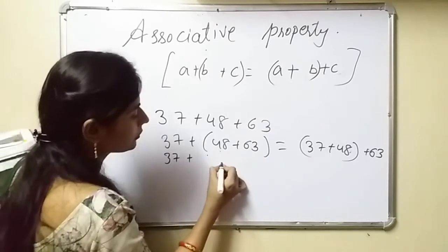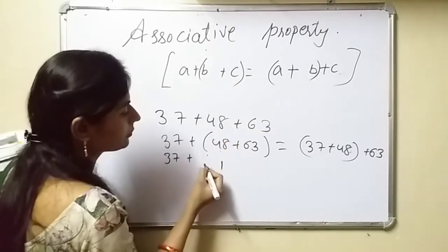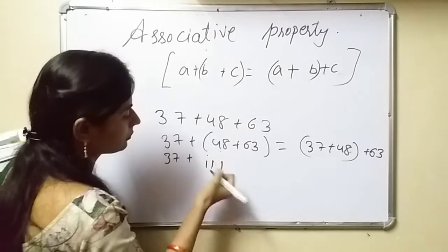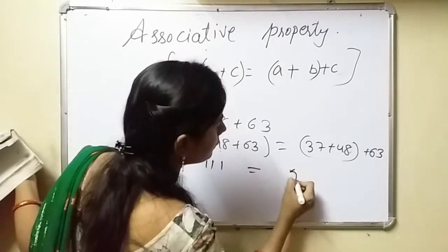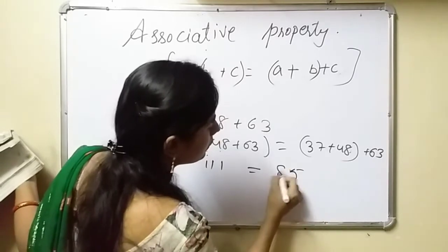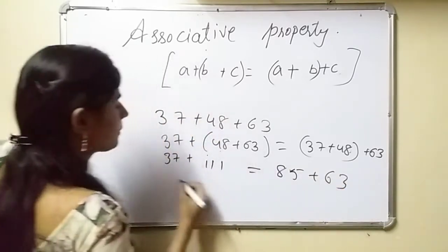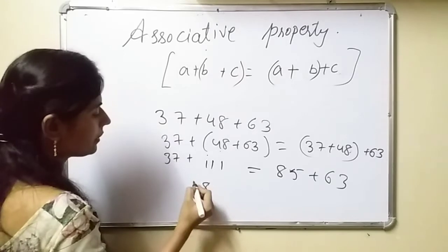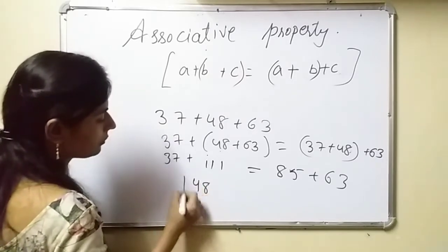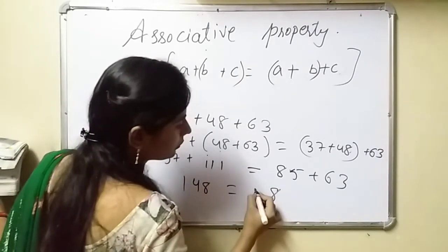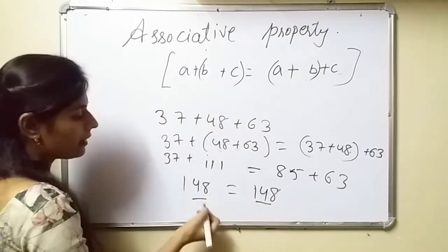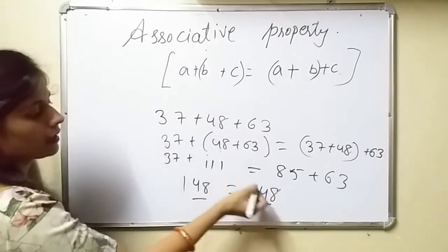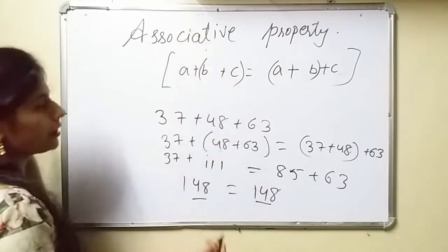8 plus 3 is equal to 11, so 37 plus 11 is 48, plus 63. Now add this: 148. 148. Both are the same, LHS is equal to RHS. It means this is known as the associative property.